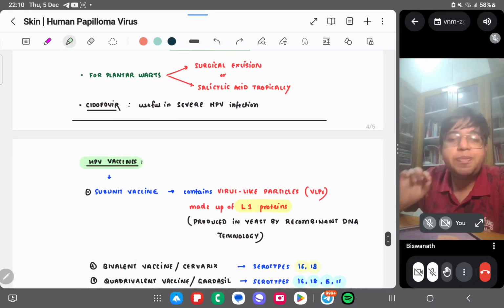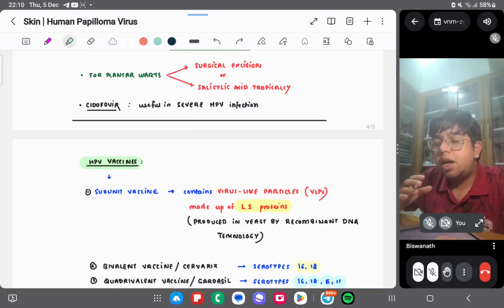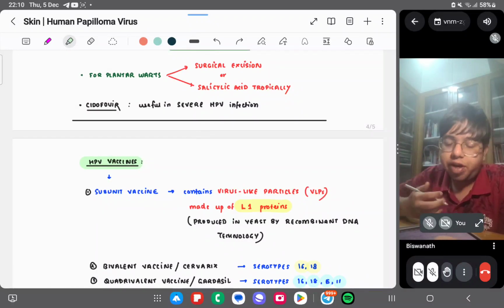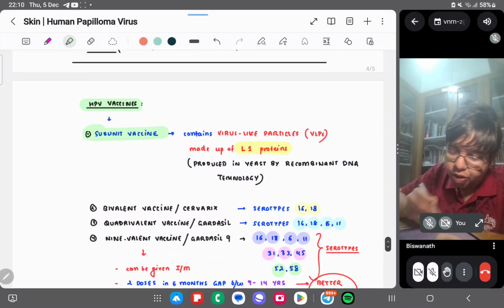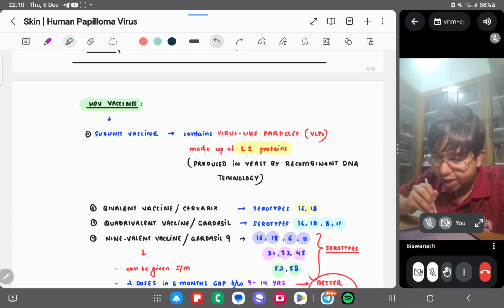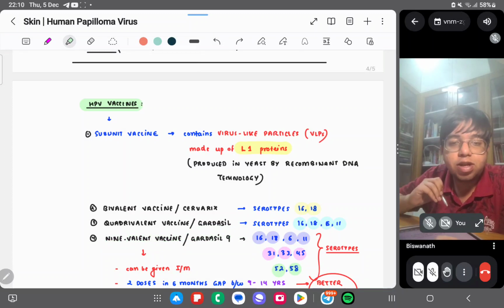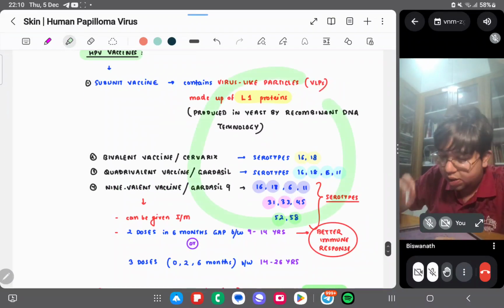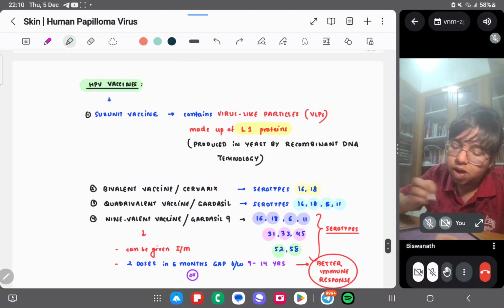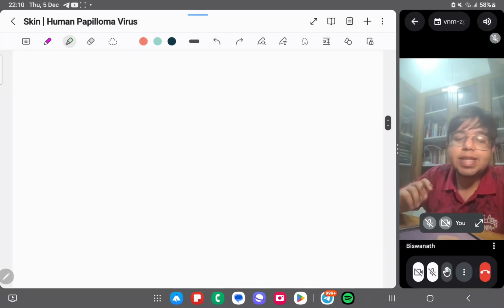So we have the HPV vaccine, which is important because it has gained a good importance over here. You can have a subunit vaccine: a bivalent, a quadrivalent, and a nonavalent vaccine, a nine-valent vaccine. To remember all this, and the serotypes which they are targeting also. So the subunit vaccine is made up of